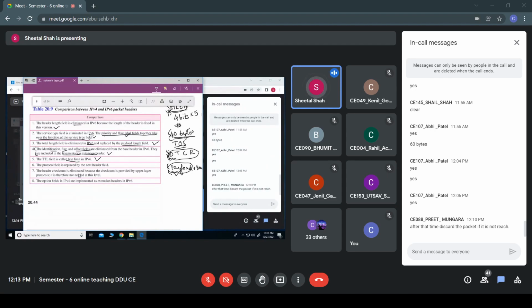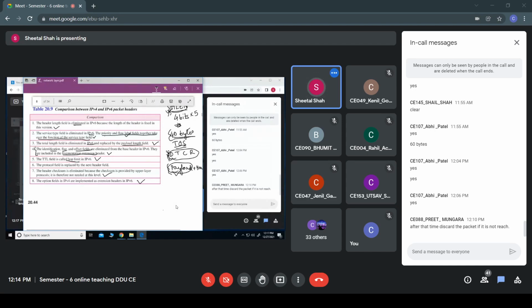Then the header checksum is eliminated because the checksum is provided by the upper layer protocol. As we know, the transport layer would also perform the checksum, even the data link layer would also perform the checksum. So there is no need to perform checksum at each and every layer. So they have removed this checksum field in the network layer. Okay, the option fields in IPv4 are implemented by the extension headers in IPv6. So this is the comparison of the IPv4 and IPv6 header.